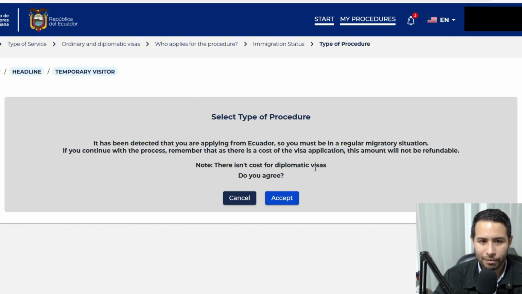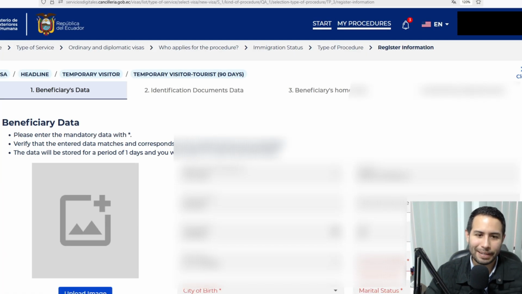Do you agree? Accept. Maybe, because I've seen this happening, it shows this message to you as well, even if you are not in Ecuador. But you just click accept, no problem. In this case, this person is in Ecuador, they have a visa, so no problem. But it's just to show you. If this appears to you, no problem. You just go accept, and here's where you start filling out the application form.